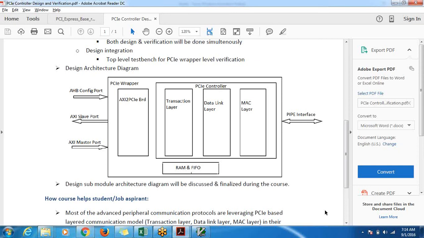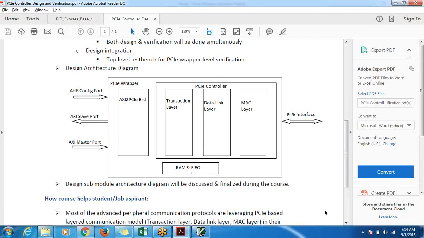Then, the third thing is, given a PCI kind of design module, you should be comfortable with how we set up the test bench environment and how we divide the verification into multiple layers. We are not verifying the whole PCI as a single unit; we are dividing this exercise into layers like transaction layer, data link layer, and physical layer. We are independently verifying them.